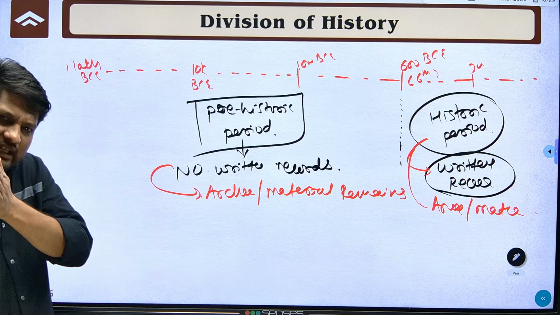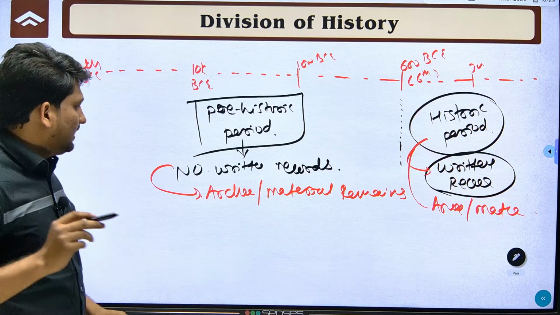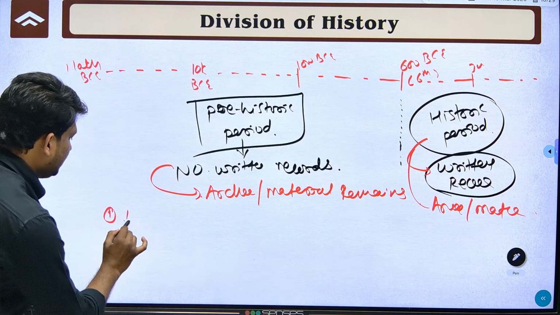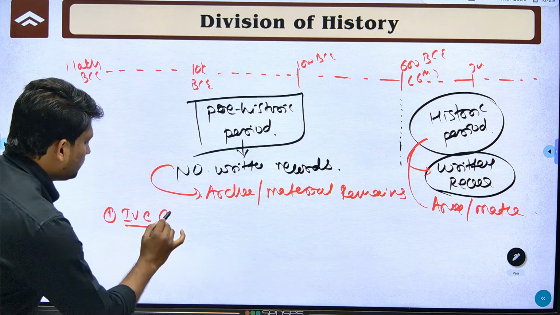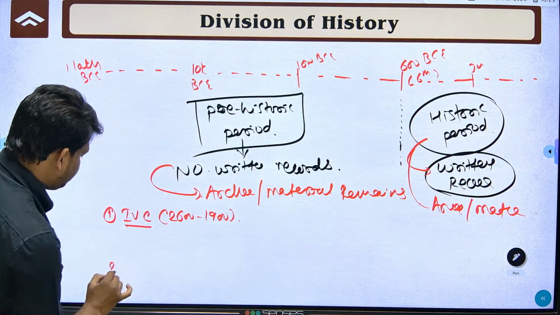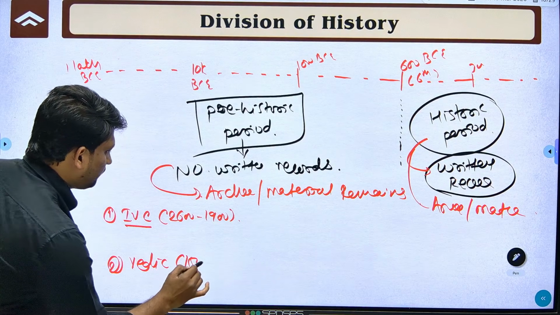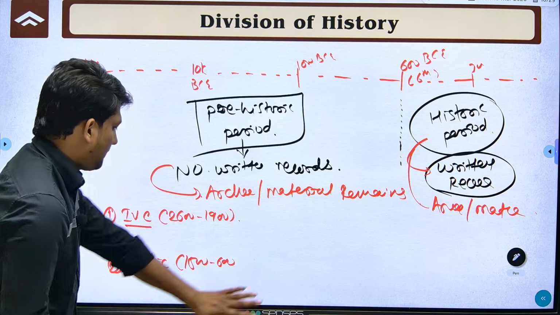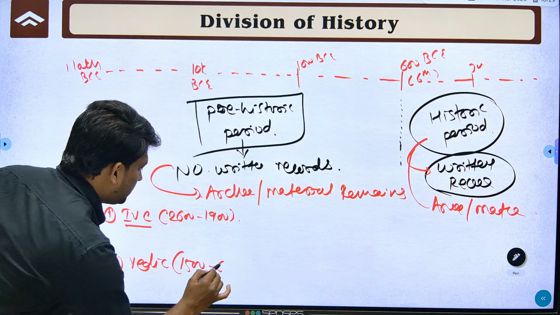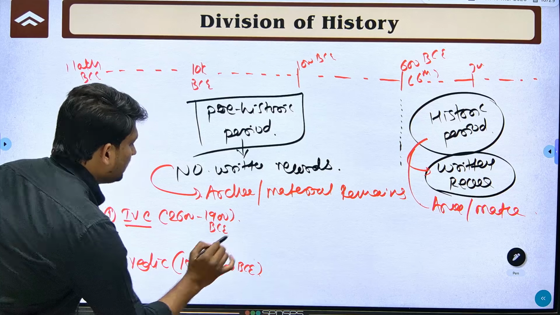Now we will go slightly in depth, into some deeper aspects. See, I will give two examples. First is the Indus Valley civilization, from 2600 to 1900 BC. Next, the Vedic period, from 1500 to 600 BC. So this is 2600 to 900 BC.